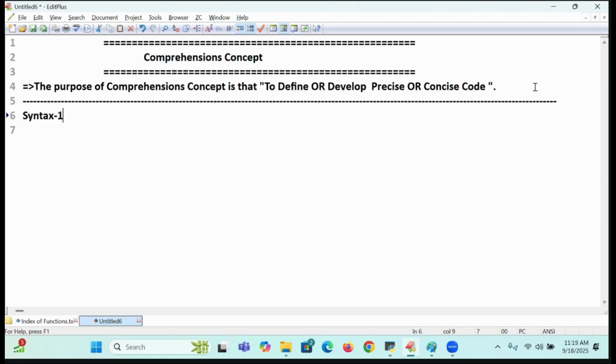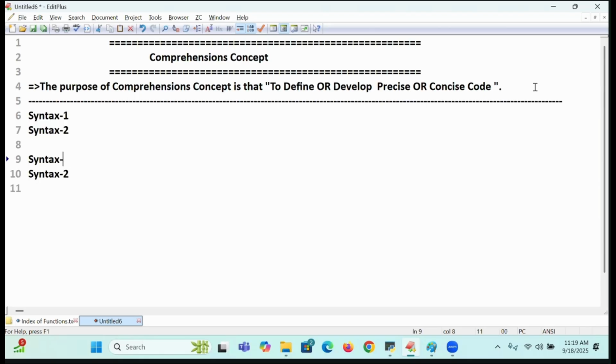Syntax number one. After seeing the coding, you will understand syntax number two, three and four, five and six. So first one, syntax number one: variable name is equal to, I am writing something like a list.